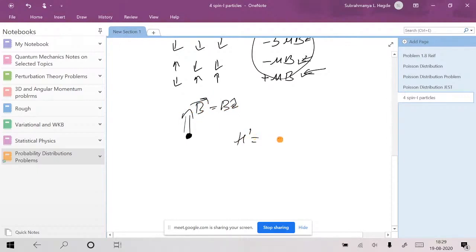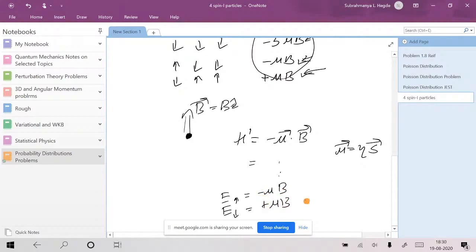Your interaction energy is minus mu dot B. This is exactly the quantum mechanical modeling here. So this can be converted into minus mu, which you can write as some gyromagnetic ratio times spin angular momentum. You can write the energy eigenvalues corresponding to spin up and spin down. I think one is minus mu B, the other is plus mu B, or the sign may be the opposite. These are the eigenvalues of this one.